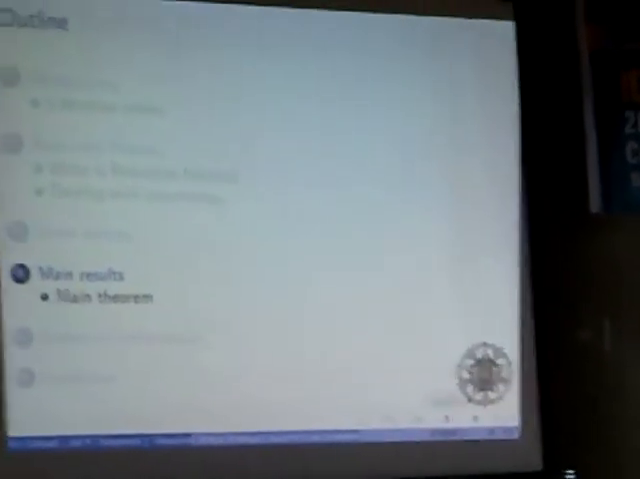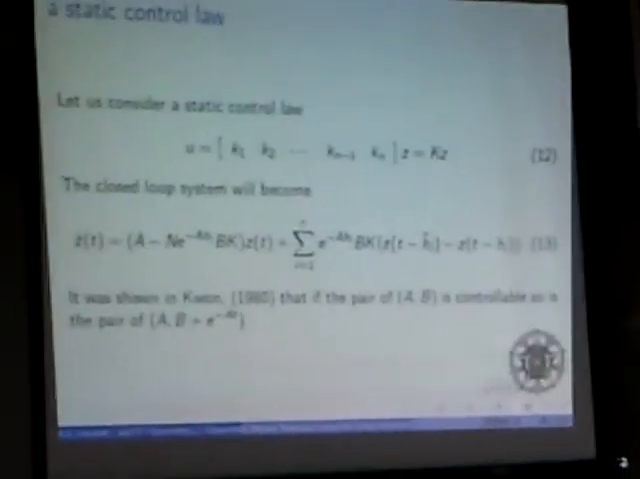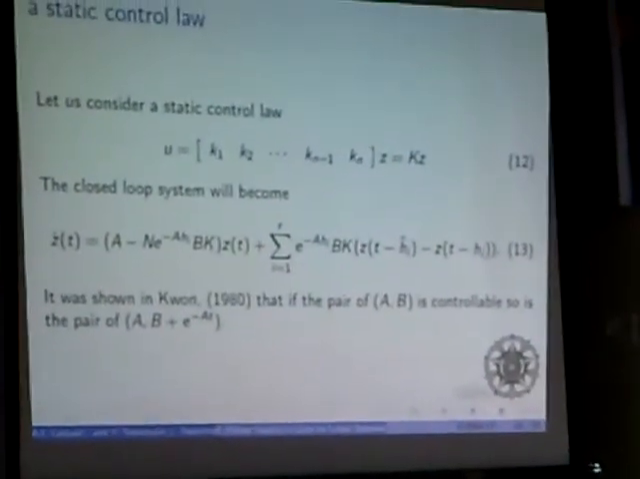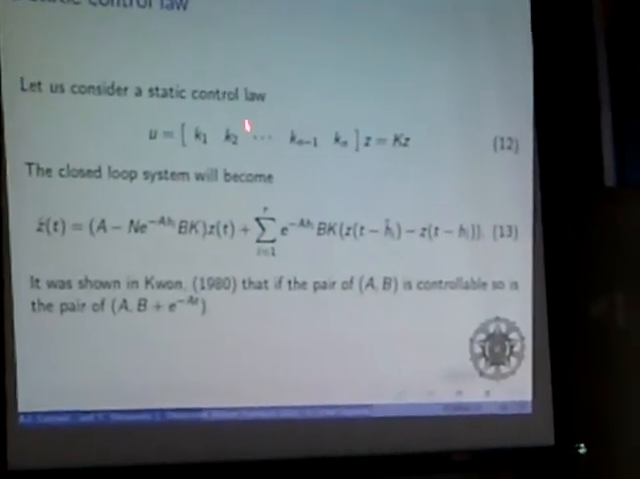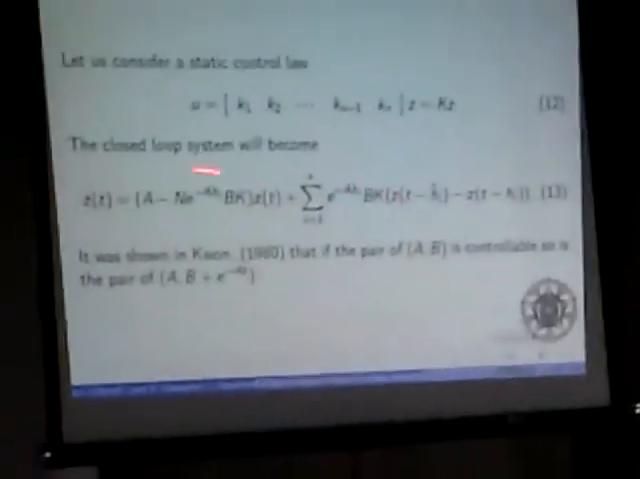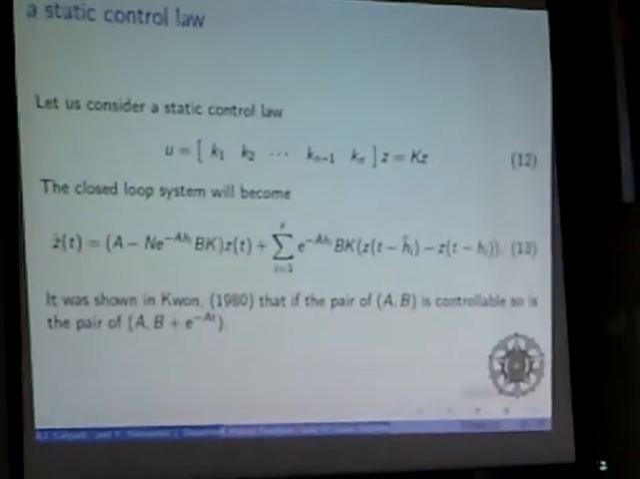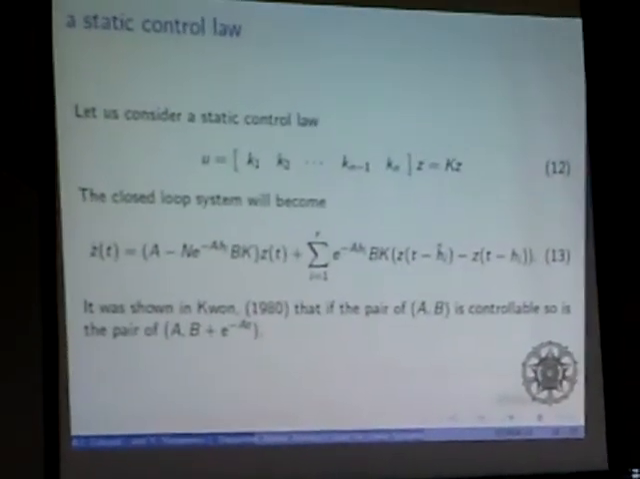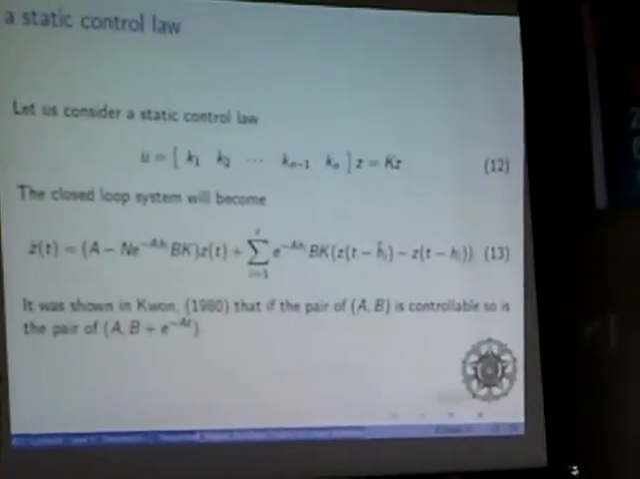This is our main theorem. Assume that we are using the static controller, just a static one, not the adaptive one. We apply this to the previous system with the non-zero delay. Then we can prove that the system is controllable, based on the work of Quant in 1980.